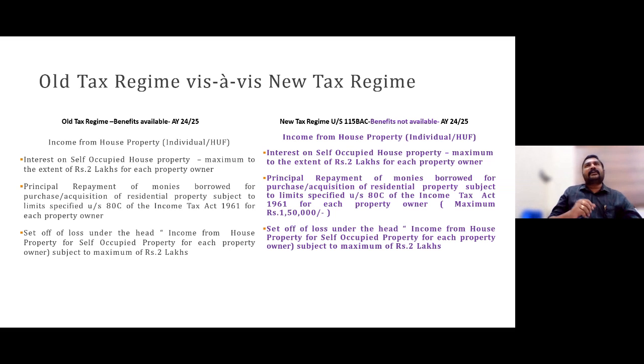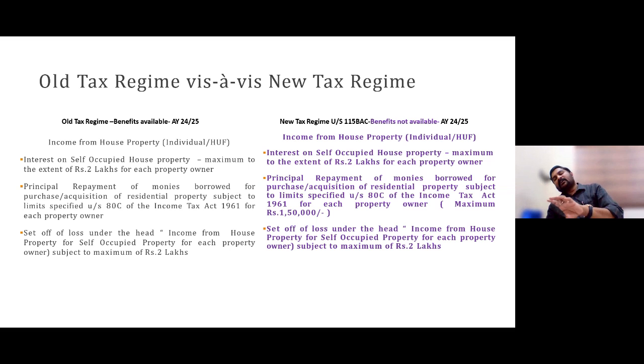Then for let out and deemed let out property, there is no restriction of that 2 lakh rupees. Any amount of interest, definitely yes, you can deduct. And under old regime, due to that interest, if there is a loss from house property, that loss can be set off against any other head of income, maximum up to 2 lakh rupees. That is there for old regime only. So in short, for self-occupied property, up to 2 lakh you can deduct.